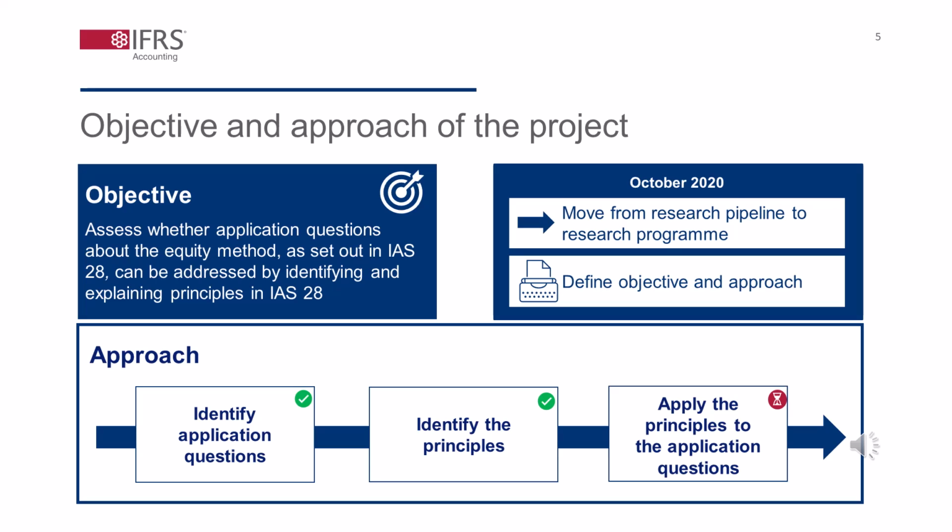First, to combine various input sources, for example, questions to the IFRS Interpretations Committee, and derive a possible list of application questions. As it was not possible to answer all the questions, the IASB applied a selection process considering specific criteria to derive the questions in the project scope. You can find the list of application questions in the project scope on our website.